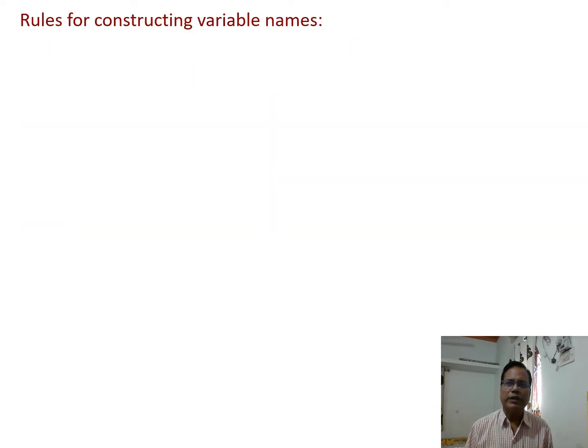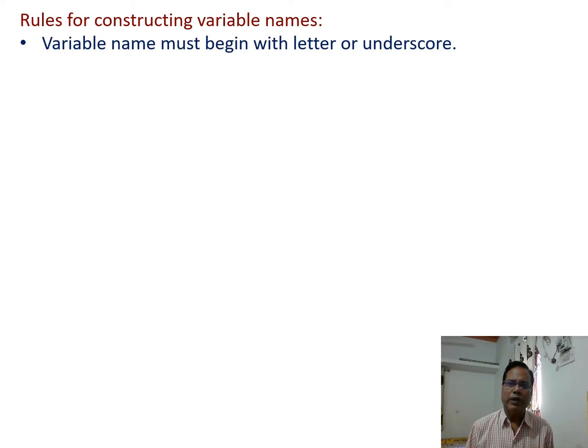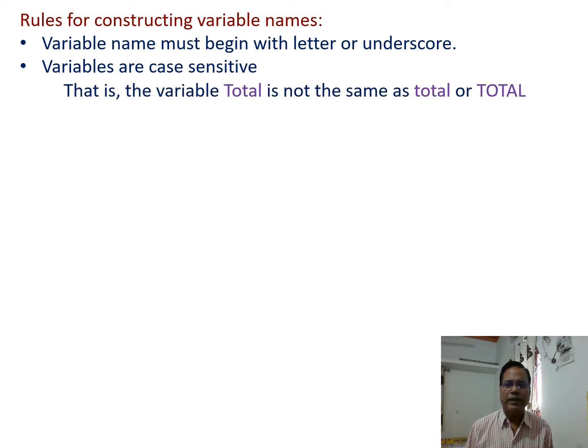Rules for constructing the variable name. Some rules we have to follow while constructing a name for a variable. So what are these rules? The variable name must begin with a letter or underscore. Variables are case sensitive. That is, the variable total is not the same as Total or TOTAL.